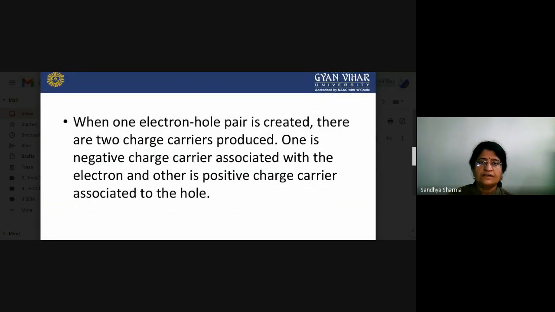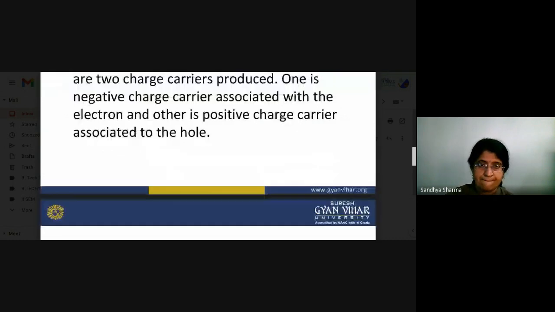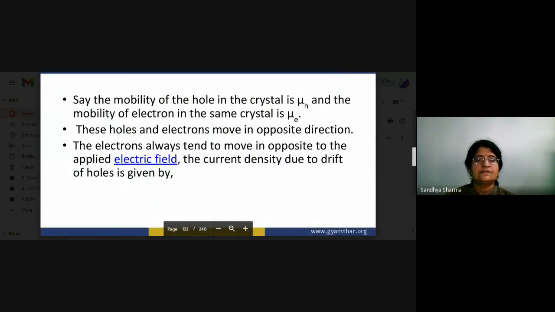When one electron-hole pair is created, two charge carriers are produced. One is the negative charge carrier associated with the electron, and the other is the positive charge carrier associated with the hole. The mobility of a hole in a crystal is mu h, and the mobility of an electron we denote as mu e. These holes and electrons move in opposite directions, and the electrons always tend to move opposite to the applied electric field.